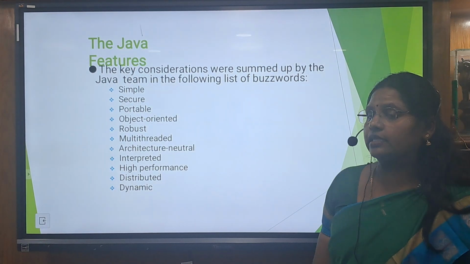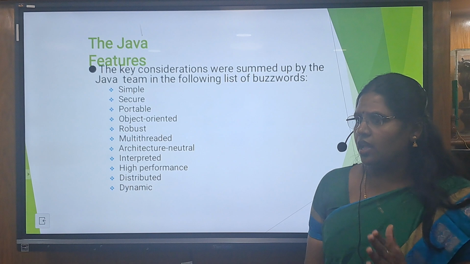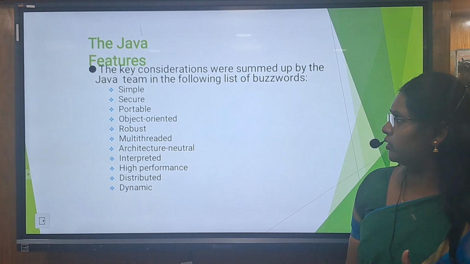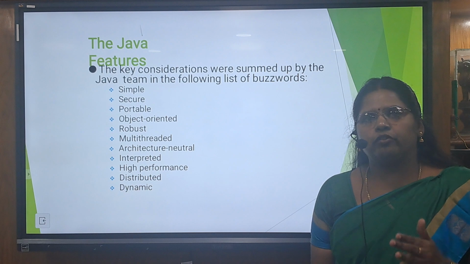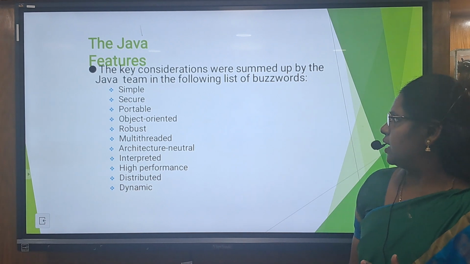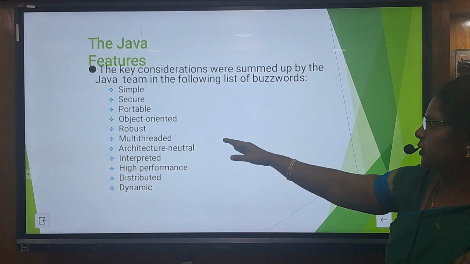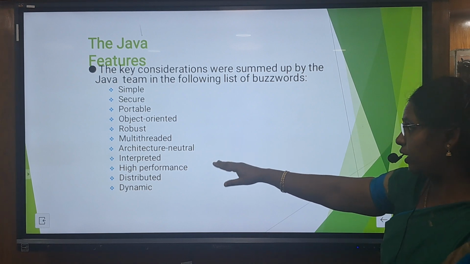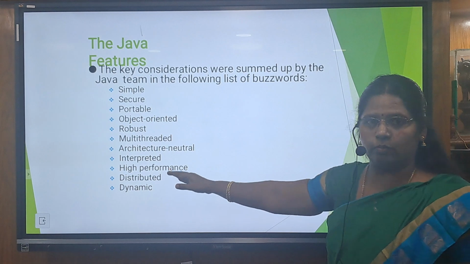Java features, that is each and every language has some features that are distinct from other languages. The Java features are one of the very important 10-mark questions, and they may appear in all the university question papers. Basically the Java features are: simple, secure, portable, object-oriented, robust, multi-threaded, architecture neutral, interpreted, high performance, distributed, dynamic. We can see them one by one now.